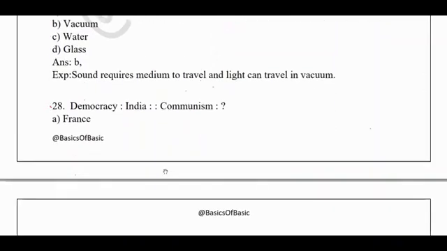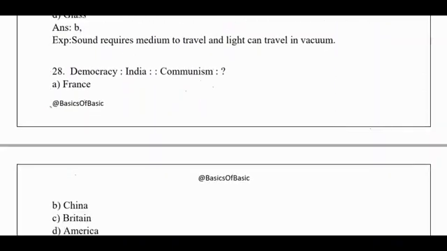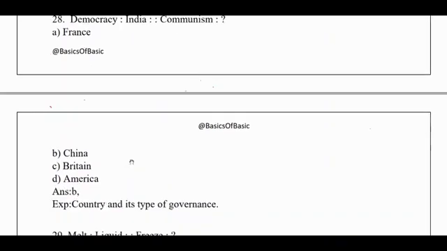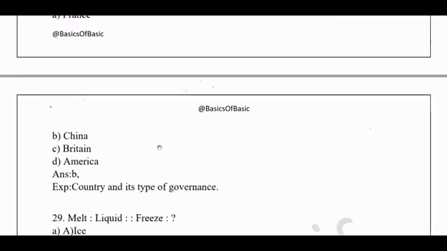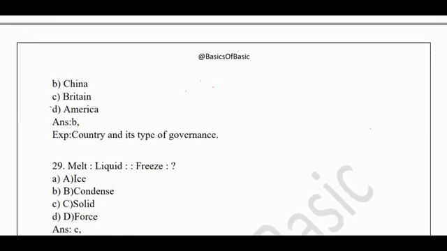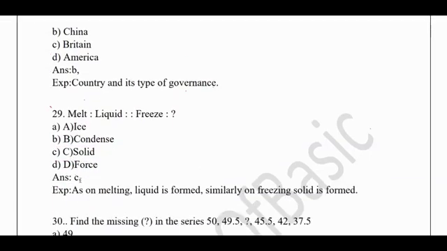Democracy, India, communism. So this is the easiest question, I guess. You could have heard the party name itself, CCP, Chinese Communist Party. So the answer would be China. Communism is a form of governance where the government is the sole authority and a single party system will exist. Whereas in democracy like India, multiple parties are present. Okay. Melt, liquid, freeze. So it is not solid. This is also very easy, which is basic from your 8th standard science textbook.